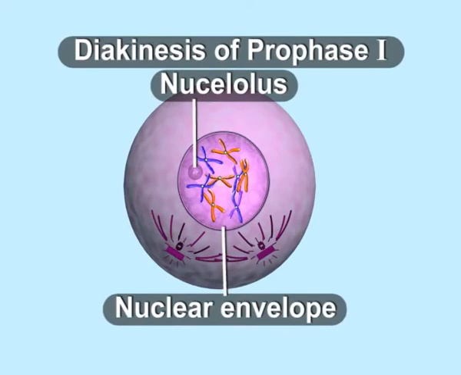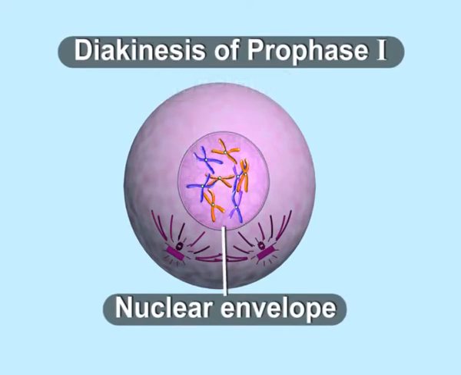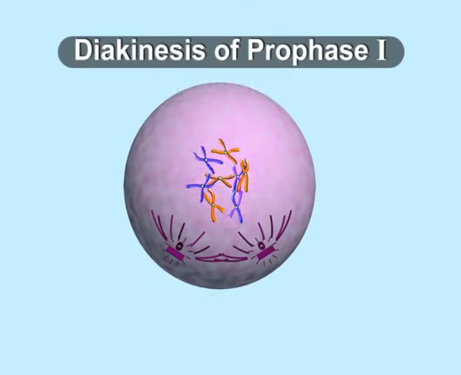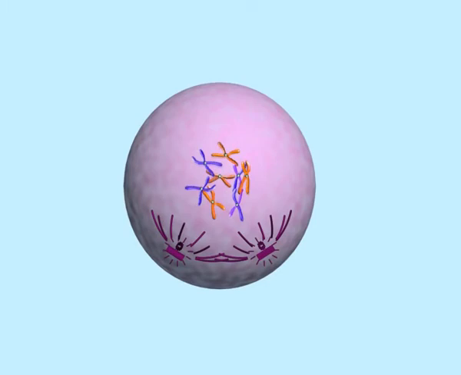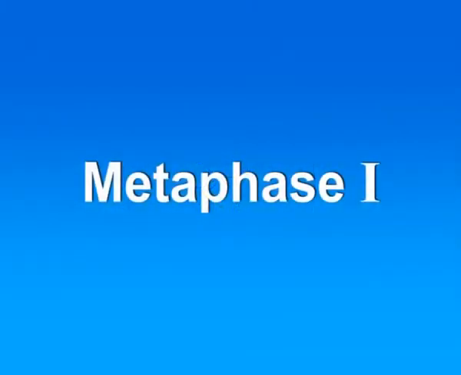Nucleolus thus disappears and nuclear envelope also dissolves. Spindle fibers start appearing. This stage represents transition to metaphase. Let us see what happens during next stage, that is metaphase 1.